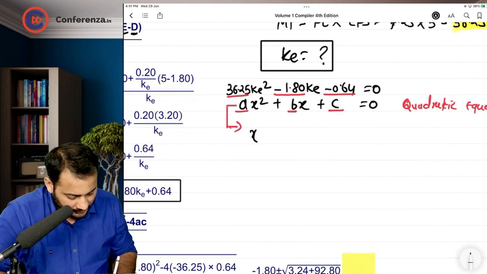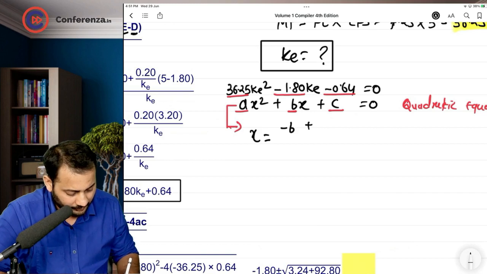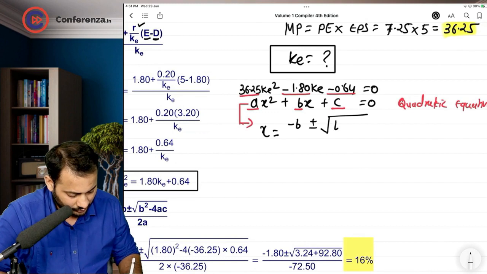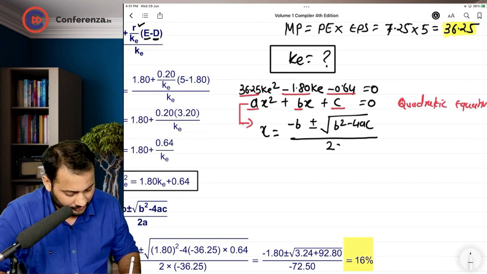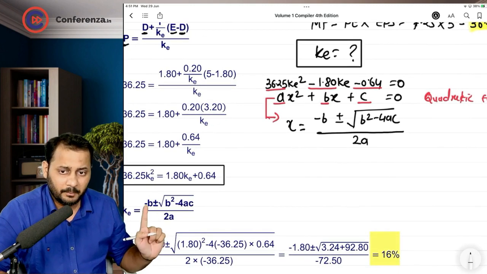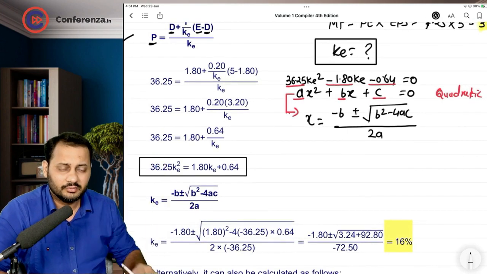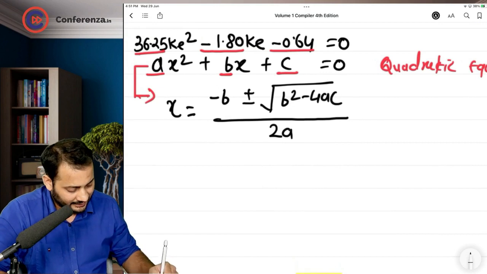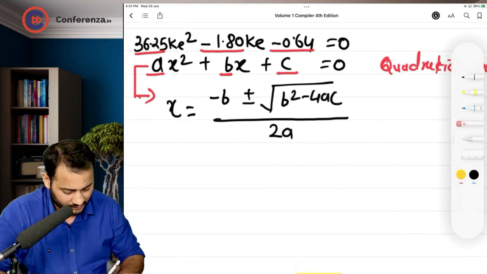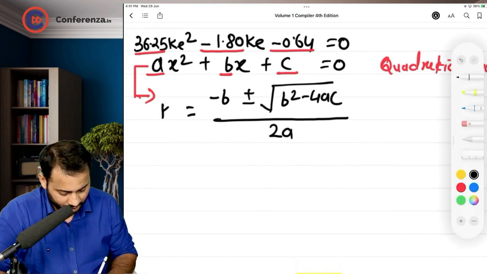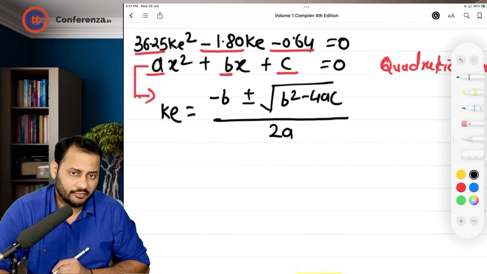So x is equal to, have a look, minus b plus minus under root b square minus 4ac divided by 2a. Now you start keeping the values here, and this x is nothing but the cost of equity in our case. This is how we are going to find out.